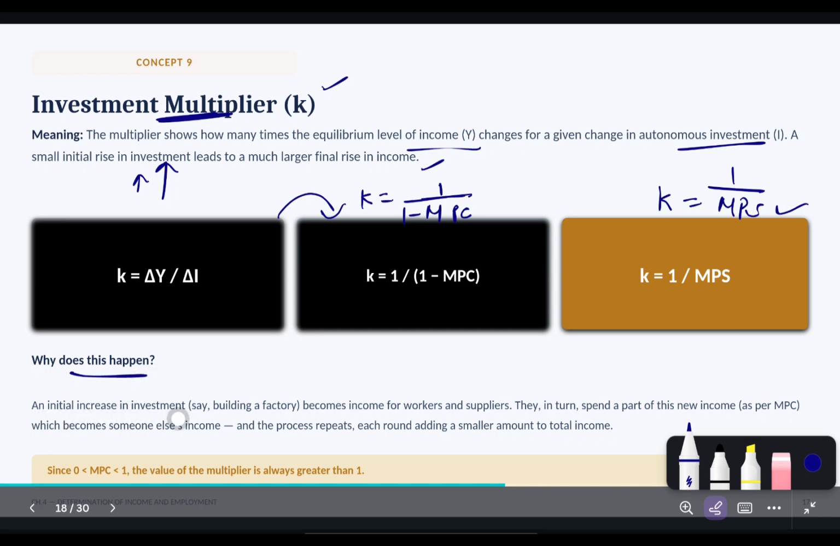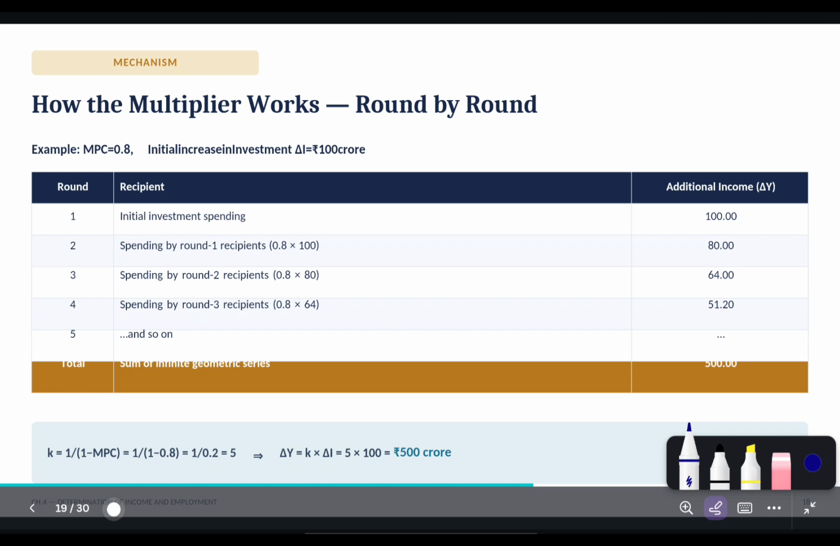So why does this happen? An initial increase in investment becomes income for workers and suppliers. They in turn spend a part of their new income as per MPC, which becomes someone else's income. And the process repeats, each round adding a smaller amount to total income. Since MPC lies from 0 to 1, the value of the multiplier is always greater than 1. Got it? So this is the thing you have to keep in mind, that the investment multiplier is always greater than 1.